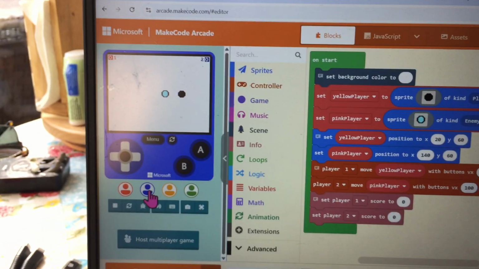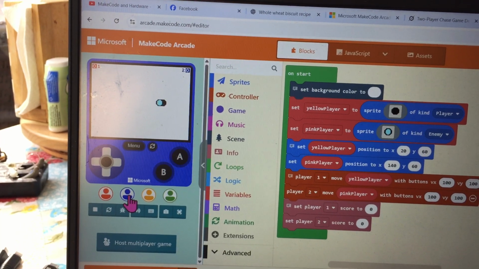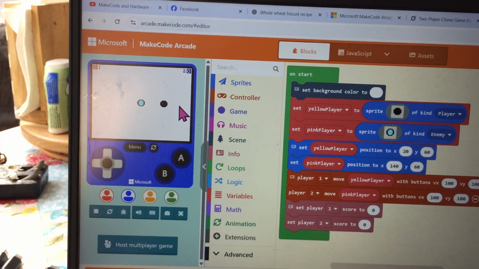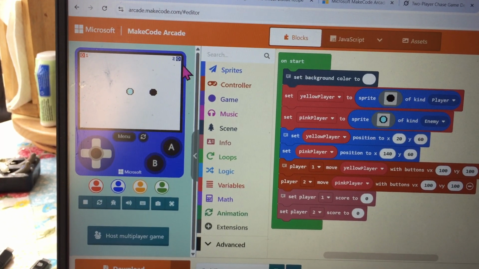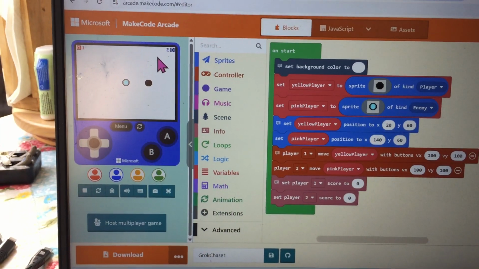Notice that I asked for these players to score when they contact. The chaser touches the one being chased, but there is no change in score. It doesn't work. There's no change in score.